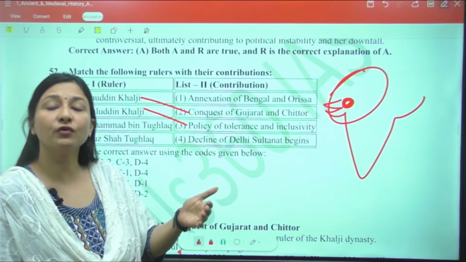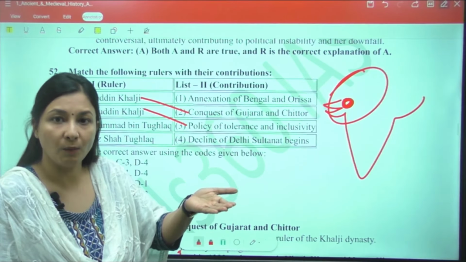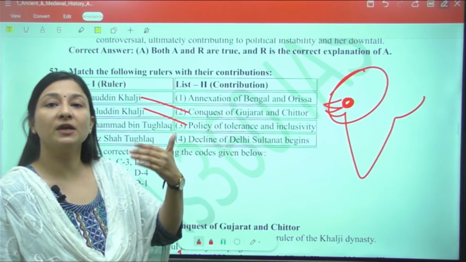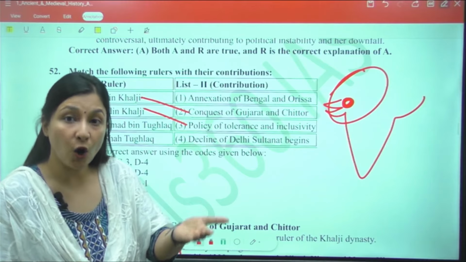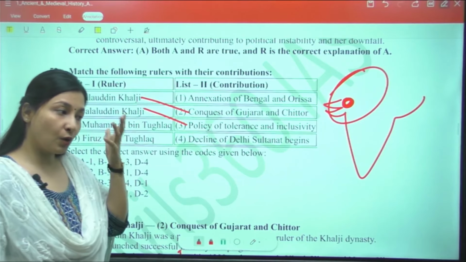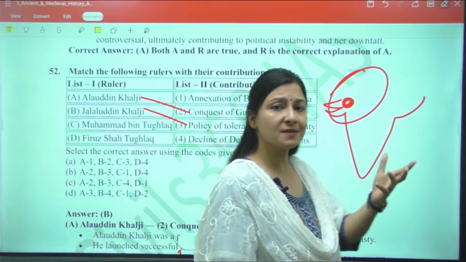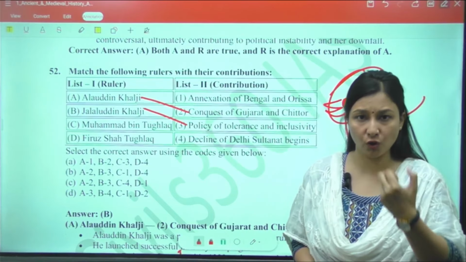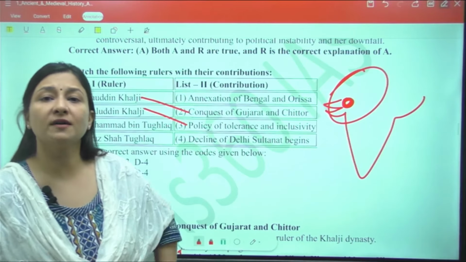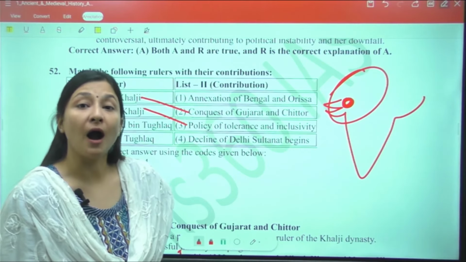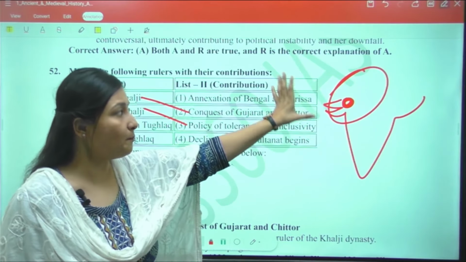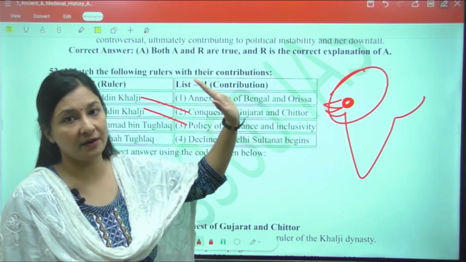Now understand that if you have a good international trade and commerce, definitely there is going to be a better coinage system. There is going to be a well-developed economy, and this will be an urban economy. And again, if you have a good economy system and money flourishing into your empire, coinage flourishing into your empire, definitely you can have a very good army, a strong army. The king can afford a strong army. So western part had always been very significant.